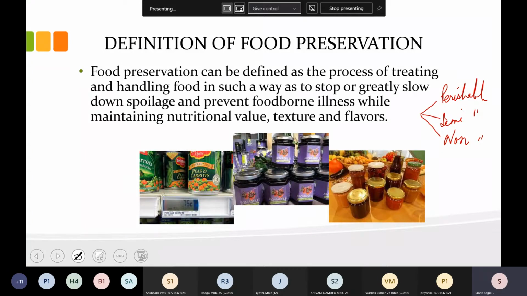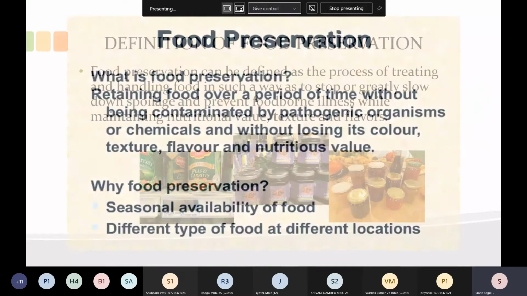But one thing is very important: with this whole procedure we need to maintain the nutritional value, texture, and flavors of the food, because it should not be that only the preservation is there and we are leaving these factors. No, we need to do both things. Firstly preservation, and second is the maintenance of nutritional value, texture, and flavors. So this is the definition and the general introduction.